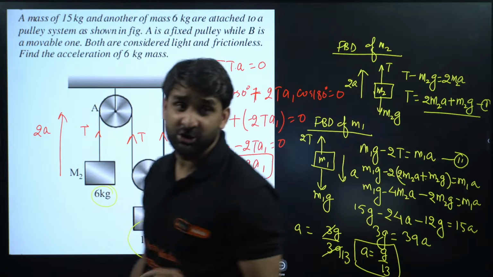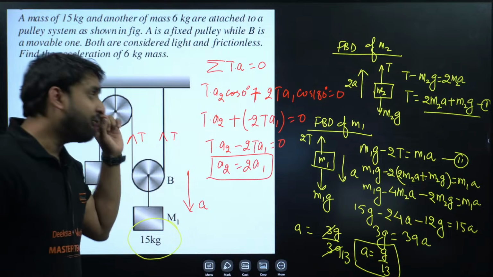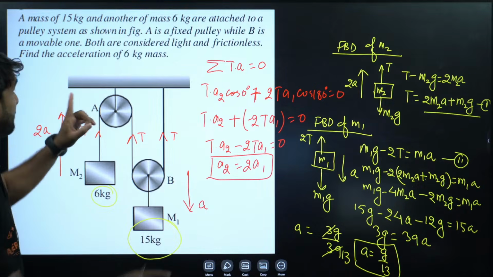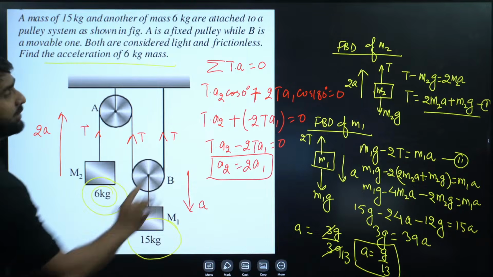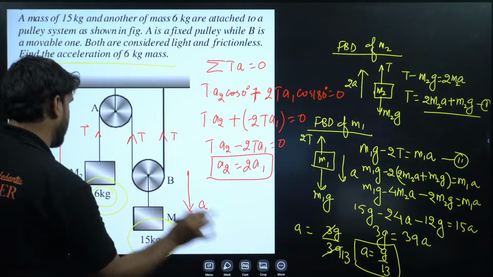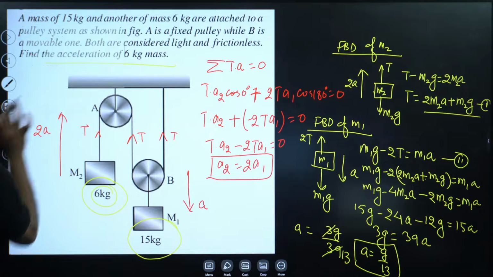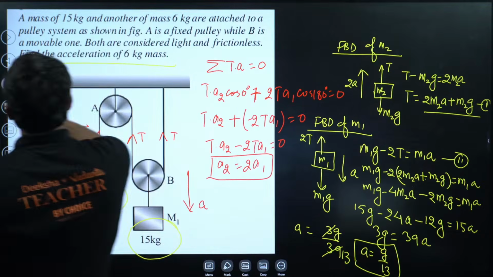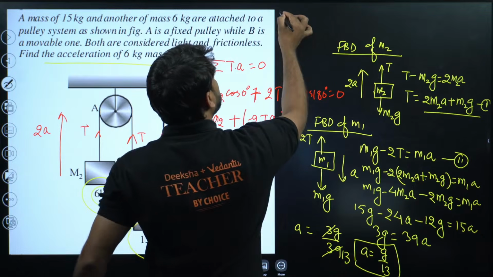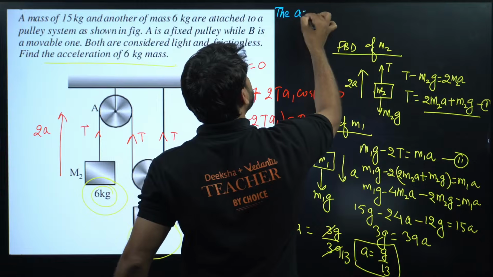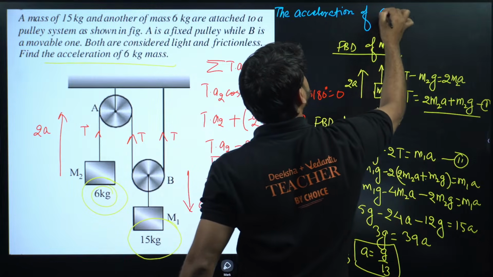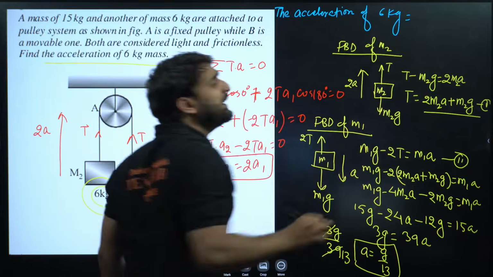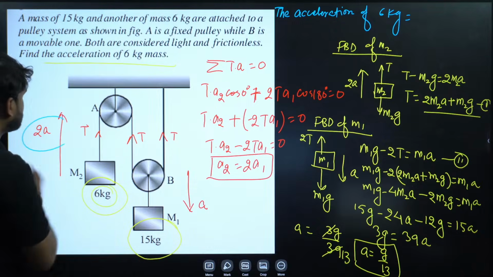The acceleration of the block will be G by 13, but we have to find out the acceleration of 6 kilogram. So what will be the acceleration of 6 kilogram? This is 2A.